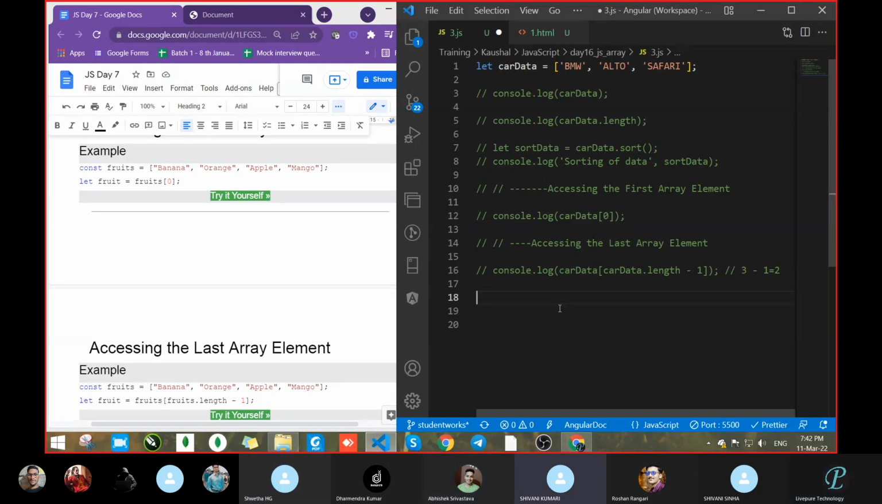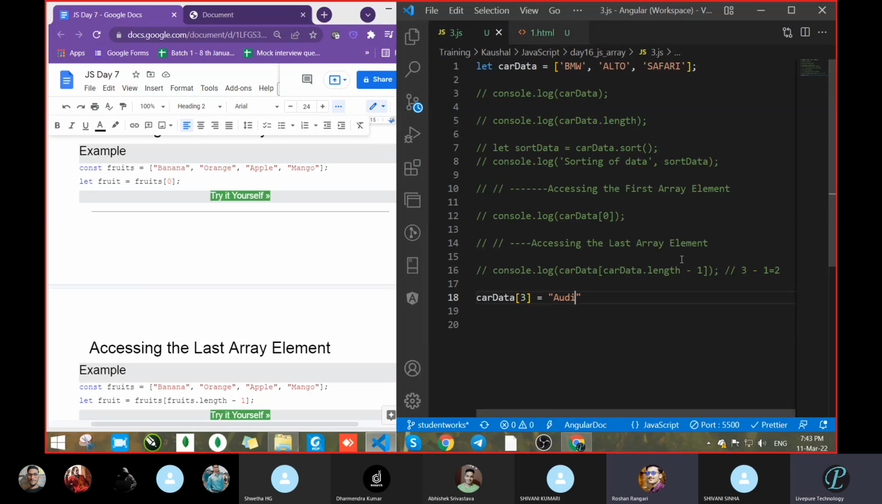Take car data and pass the 4th value. Car data, big bracket, 4. We can add 4. No, don't use 3; go with 3 because the 3rd position has no value. Correct. Equal to, and we will pass the value AUDI. This is not correct. AUDI.